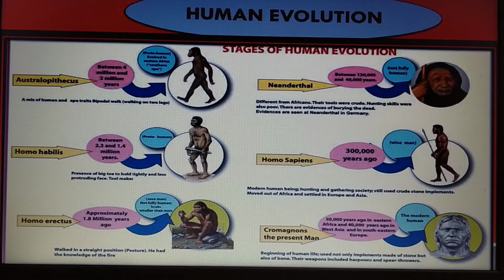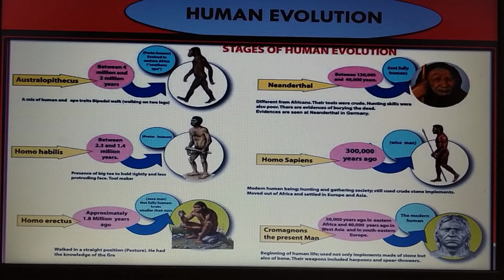The last one, Cro-Magnon, that is the present man. 50,000 years ago in Eastern Africa and 40,000 years ago in Western Asia and Southeastern Europe.